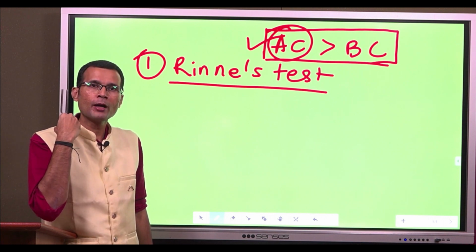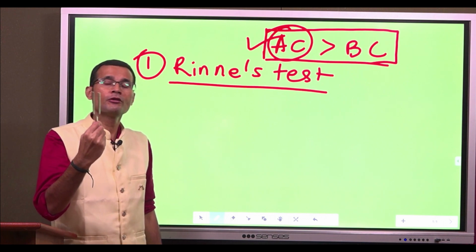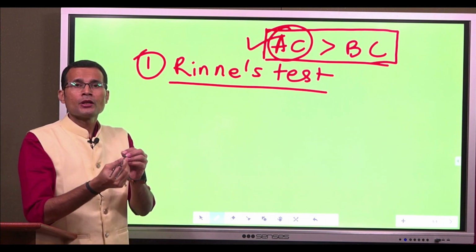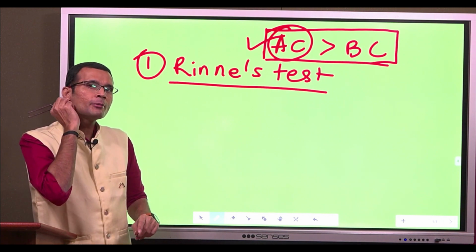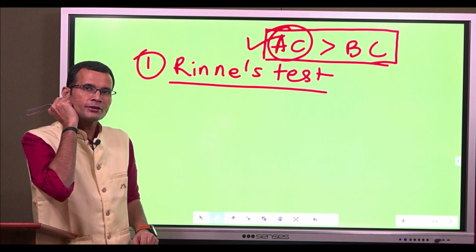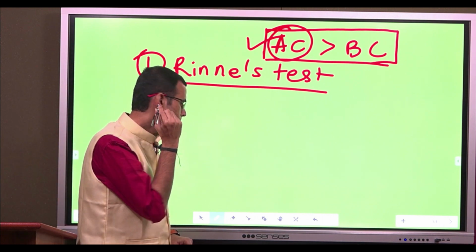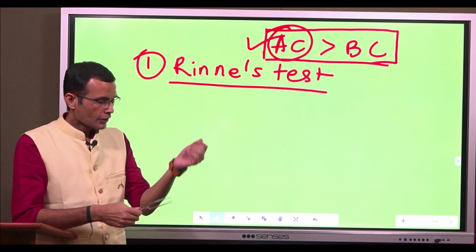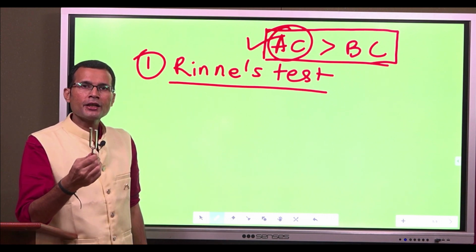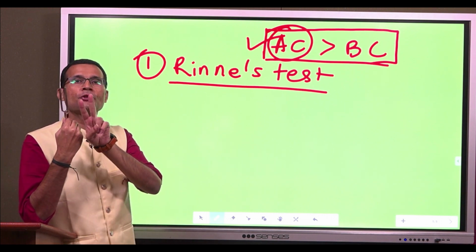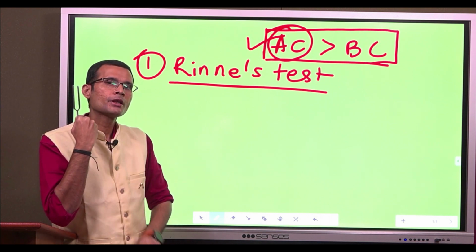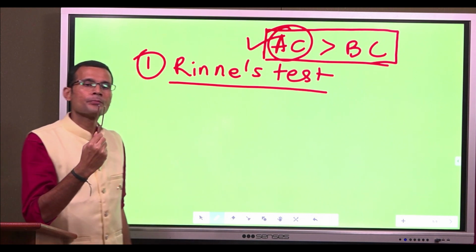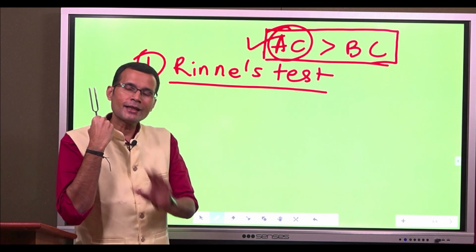Immediately transfer the vibrating tuning fork. See how the tuning fork should be held. When you place it on the mastoid process, the foot plate will be placed on the mastoid process here. And then when you check the air conduction, the prongs of the tuning fork should be held like this in front of the external ear. So that's how it is conducted.